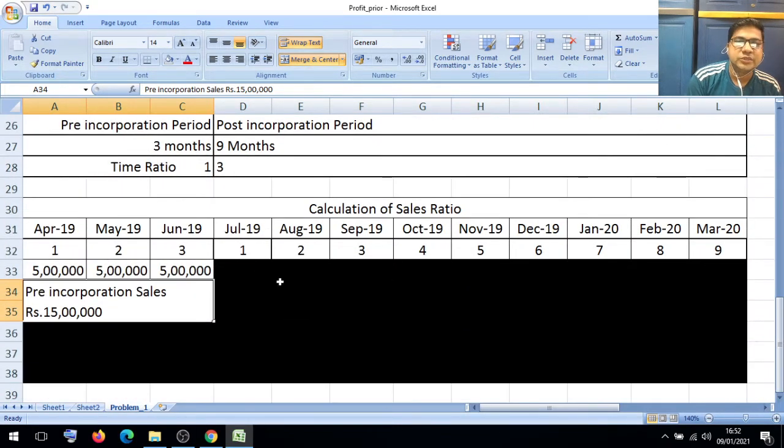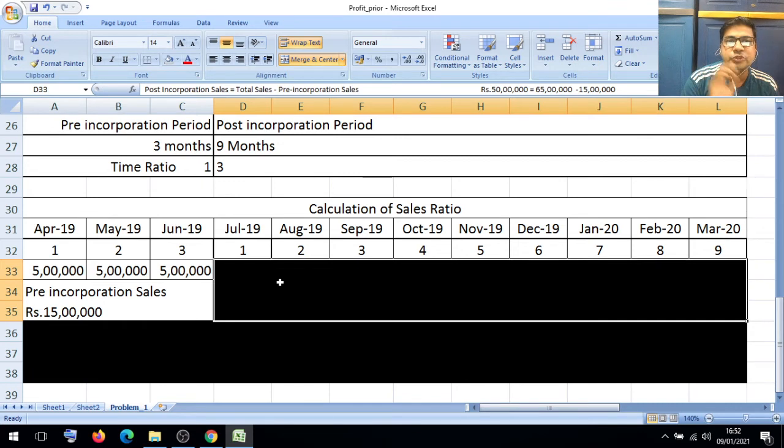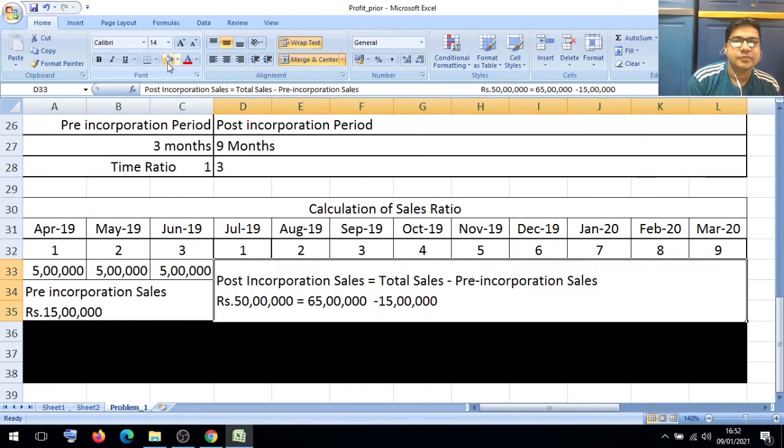So how much will be the sale of the post-incorporation period? The post-incorporation period sale is equal to total sales minus pre-incorporation sales. Total sale is 65 lakhs, pre-incorporation period sale is 15 lakhs, 65 lakhs minus 15 lakhs, it means 50 lakhs is the post-incorporation sale. So we got these values: pre-incorporation sale 15 lakhs, post-incorporation sale 50 lakhs.